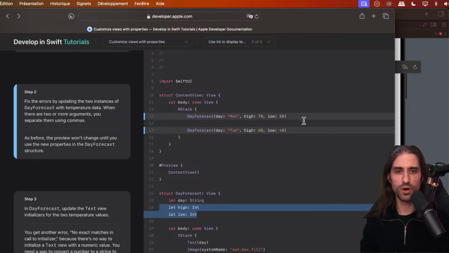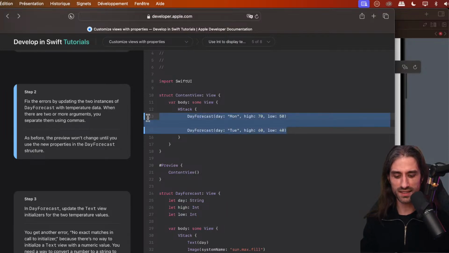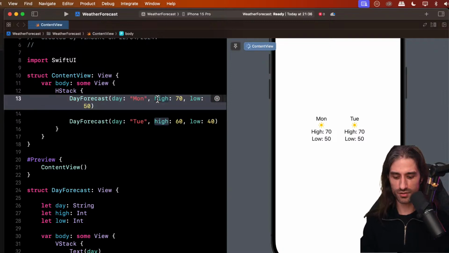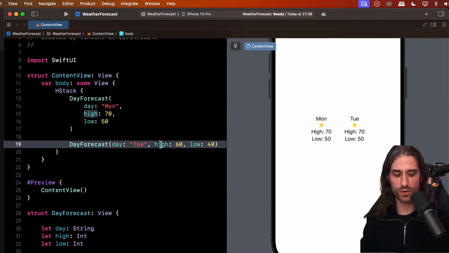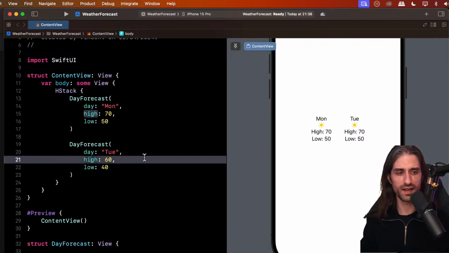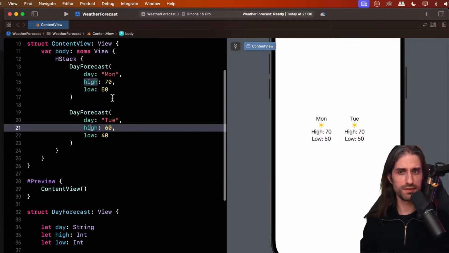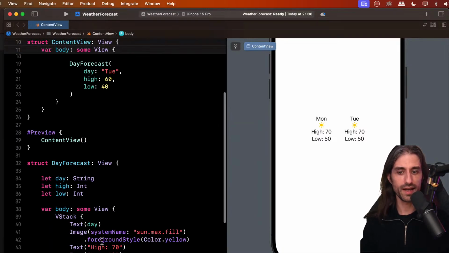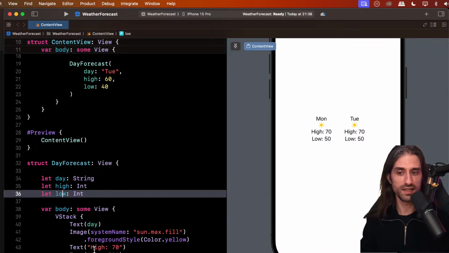Now, of course, we need to update the call sites, so the places where we create the day forecast and provide the temperatures. I'm going to split the calls across several lines so it's easier to see during the live stream, because we don't have a lot of real estate in the editor. Okay. So you can see, just like before, the values are not reflected because we are still passing hard-coded values here. So we need to use the high and low property inside the body.